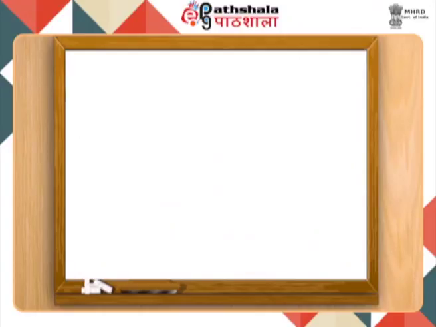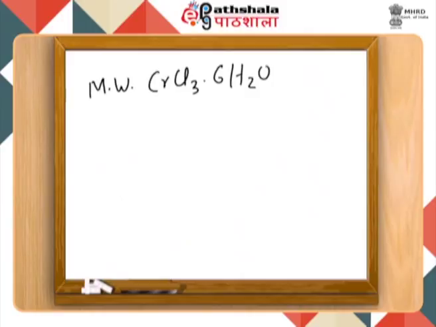So first thing is to find out the molecular weight of the starting material, which is chromium chloride, which has 6 water molecules. So it is very simple. We can take the weight of chromium, which is 52.